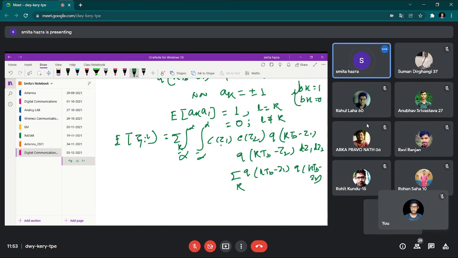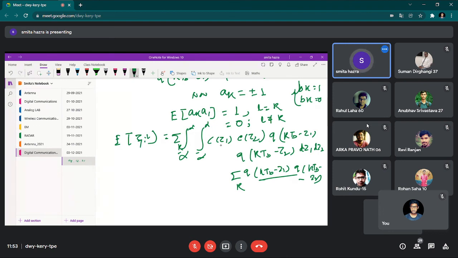What does this mean? Have you seen this before? Q is a series, okay? So the Q series is coming, Q of KTB, the same series is coming with one time delay tau 1, and it is multiplied with the same sequence with a different tau delay. What does this indicate? A sequence that comes with some time factor is repeating again, and we are taking the cross of these two sequences with different time delays.